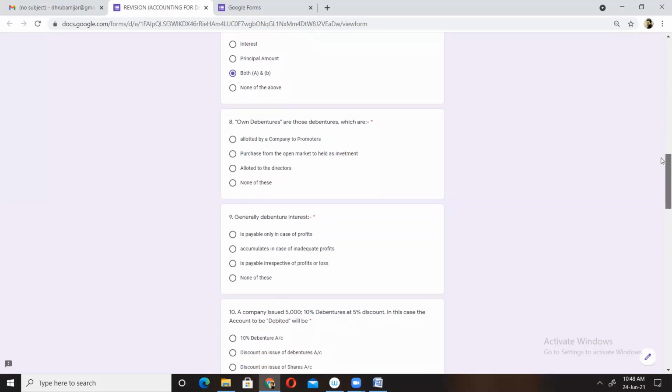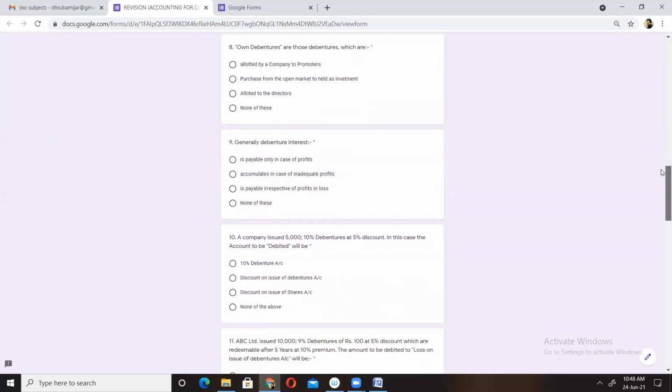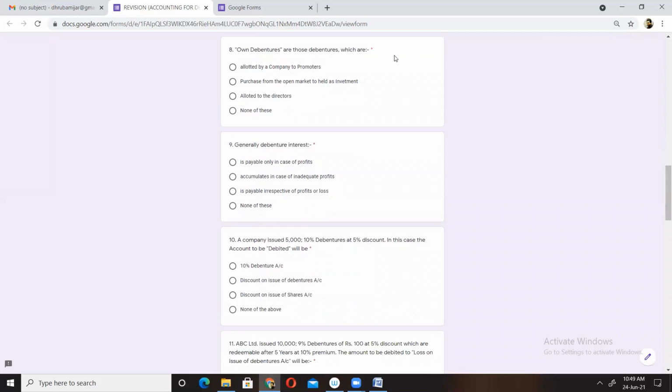Great, very nice. It's getting quite interesting. Let's move to question number 8. Own debentures are those debentures which are allotted by a company to promoters, purchased from the open market to be held as investment, allotted to directors, or none of the above. What could be the correct answer?